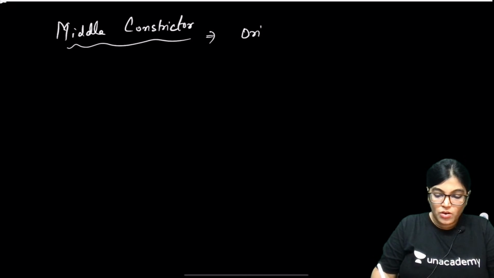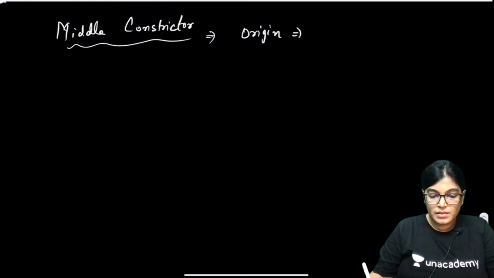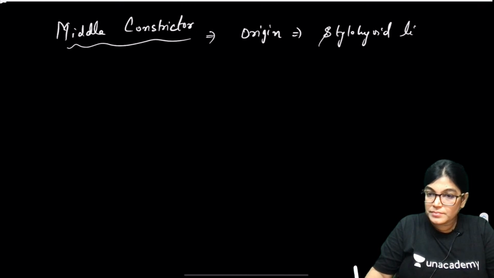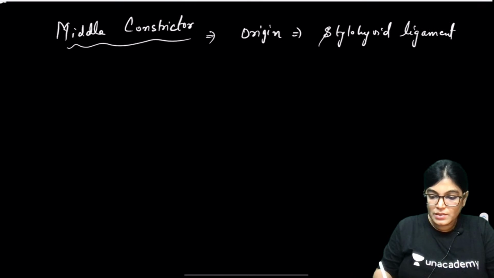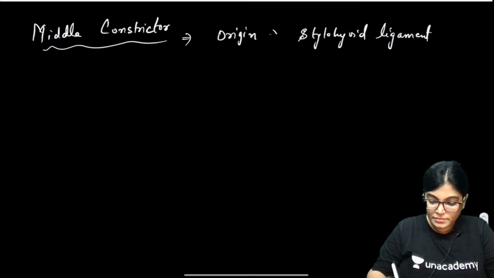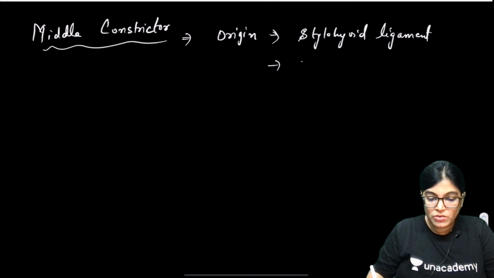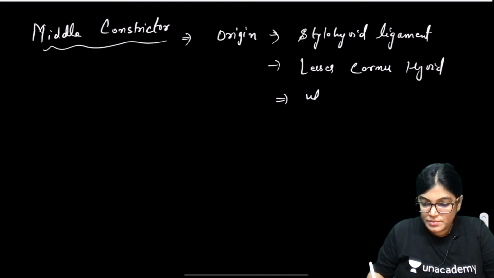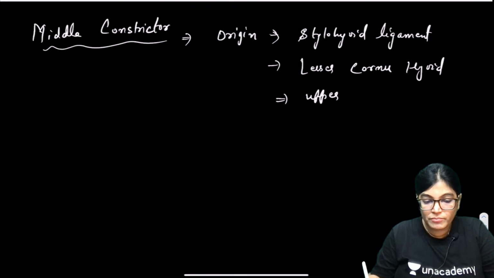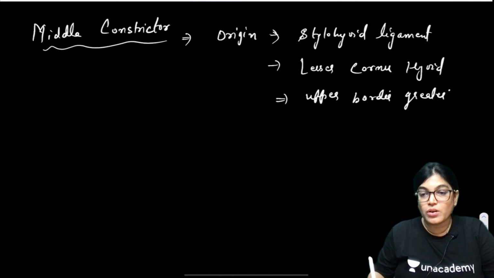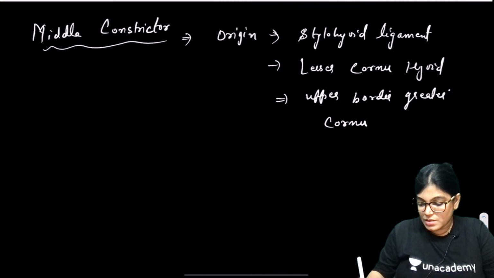Middle constrictor muscle originates from the stylohyoid ligament, also from the lesser cornu of the hyoid bone and the upper border of the greater cornu of the hyoid bone.